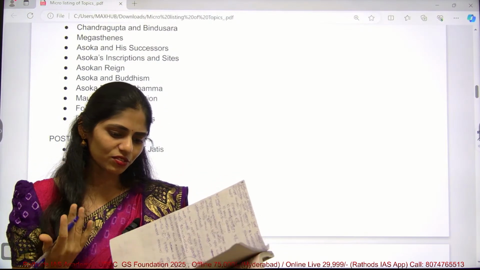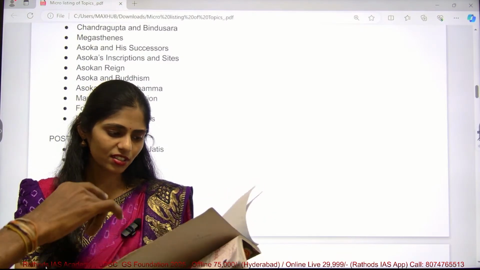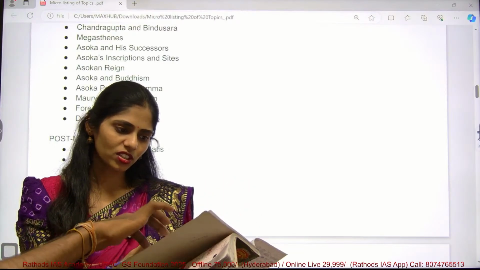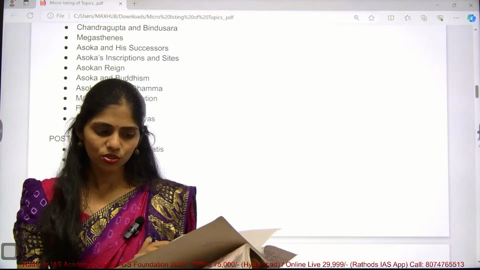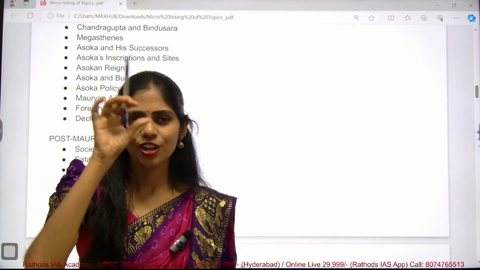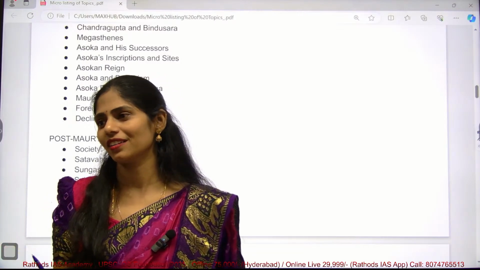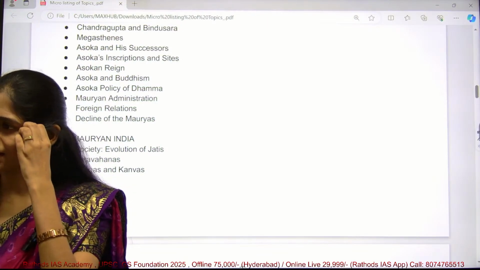Diagrams, where are the diagrams, where are the maps? Only one is there for evidences. For the second question there are no diagrams. So focus on diagrams. In Geography, don't write any answer without a diagram. At least draw a diagram, you will get half or 1 mark. So you have to focus more on diagrams and understand the things.